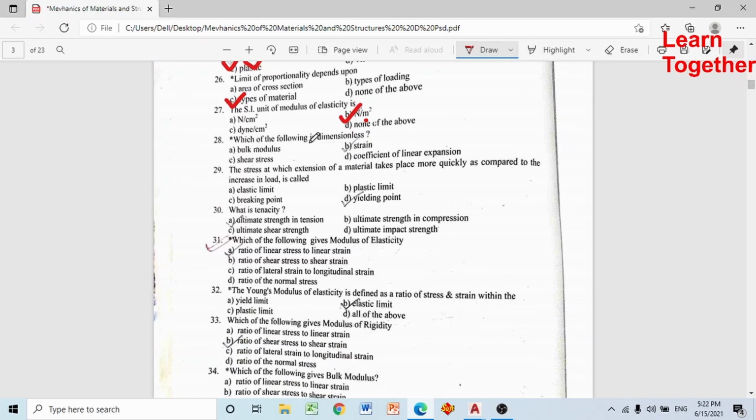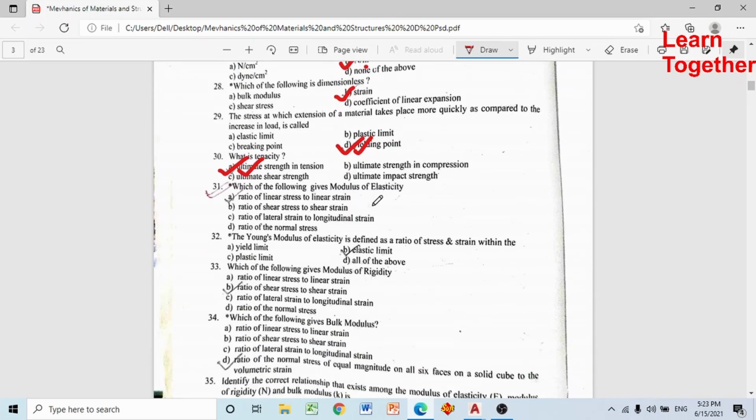Which of the following is dimensionless? Strain. The stress at which the extension of material takes place more quickly as compared to the increase in load is the yielding point. जहाँ yielding point पछि चाहिँ strain बढ्दै जान्छ. What is tenacity? Ultimate strength in tension is called tenacity.